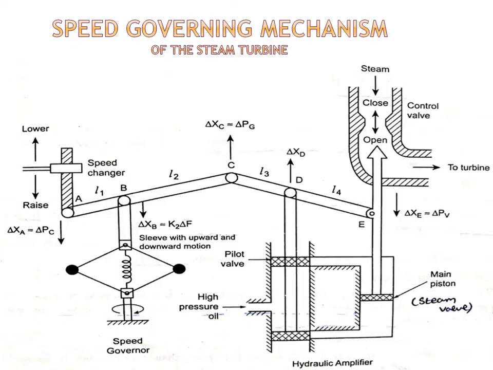The increase in the power output slightly increases the frequency. So here the power output is increased, so it increases the frequency also. Each and every action is interlinked. Speed governor is linked with speed changer, then it is linked with the piston. Pilot valve is linked with main piston. The action of this main piston increases the flow of steam to the turbine. So this is the overall working of the speed governing mechanism.